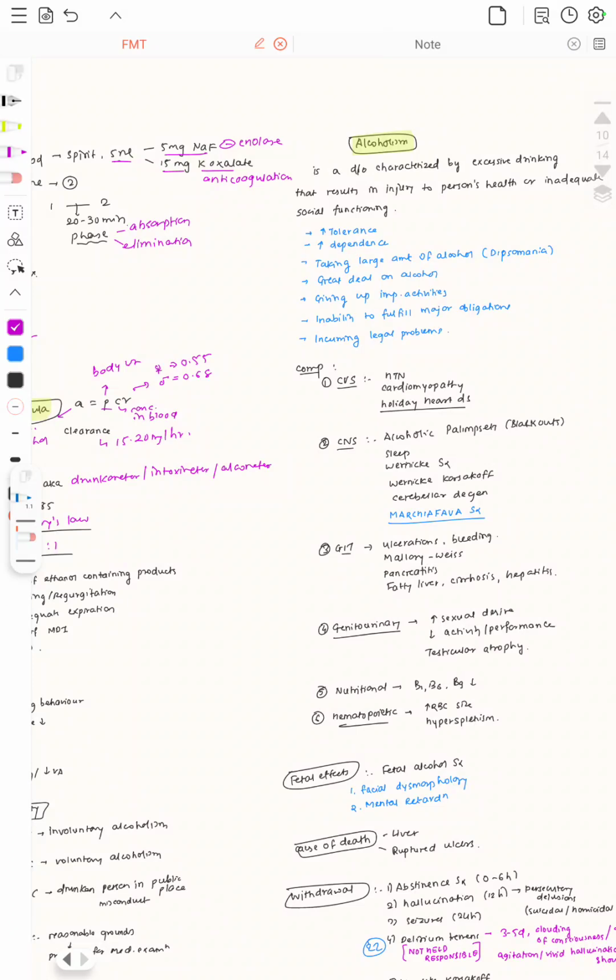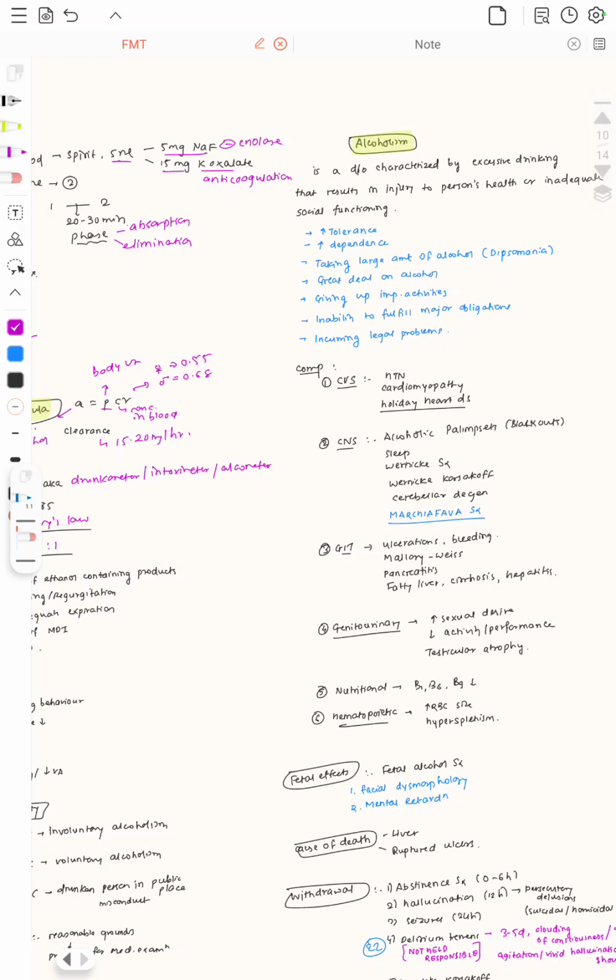Then this is going to be a snapshot of alcoholism. This is a disorder characterized by excessive drinking that results in injury to the person's health or inadequate social functioning. Alcoholism leads to increased tolerance, increased dependence, taking large amounts of alcohol. That is called dipsomania, an irresistible desire to take large amounts of alcohol. Then spending a great deal of time and money on alcohol, giving up important activities, inability to perform major obligations, or incurring legal problems.